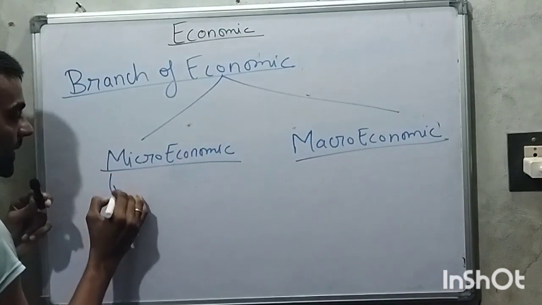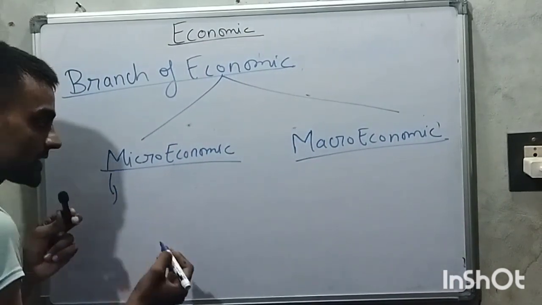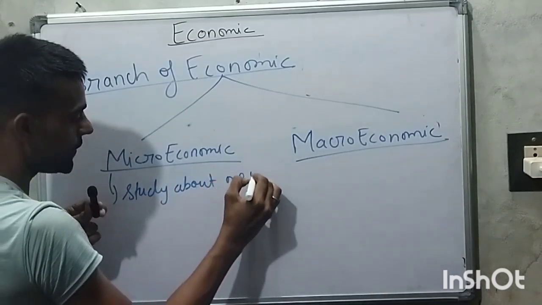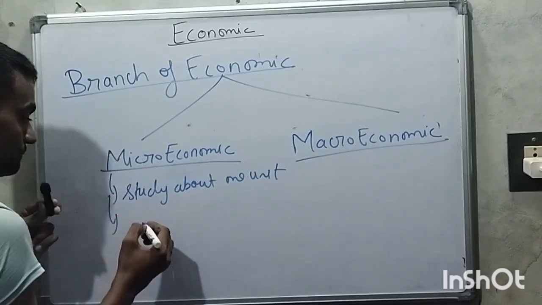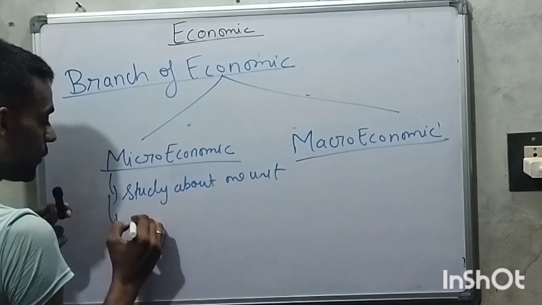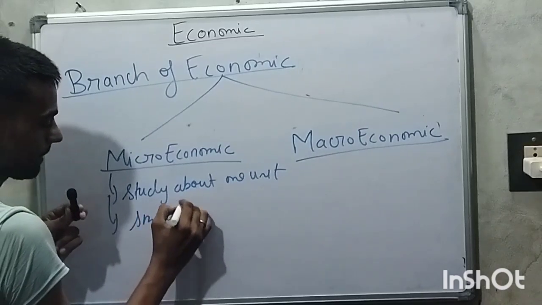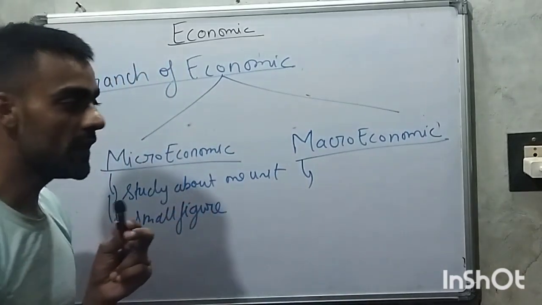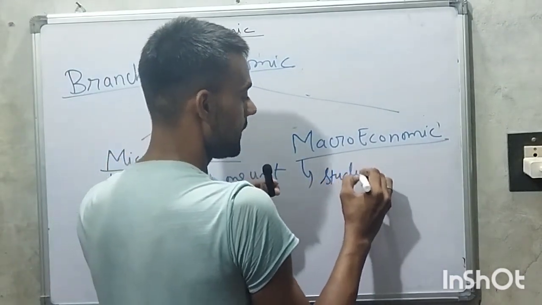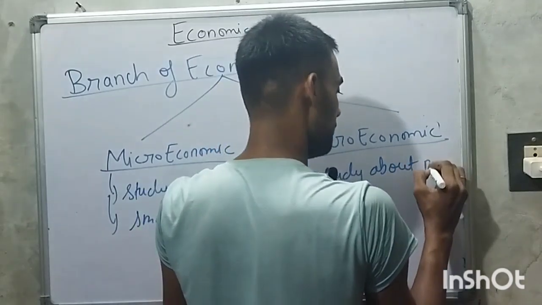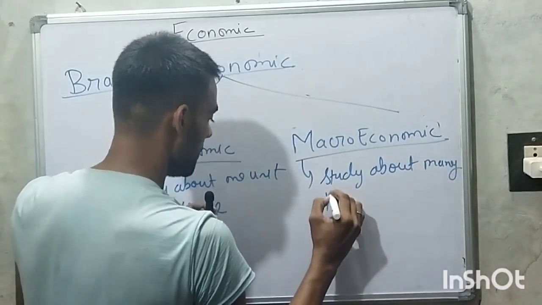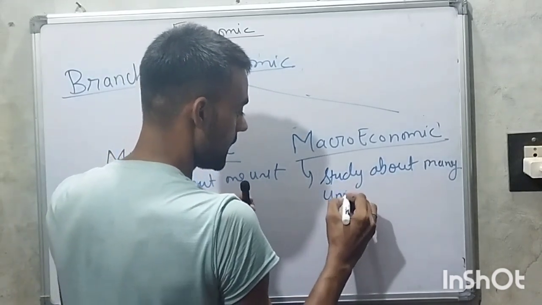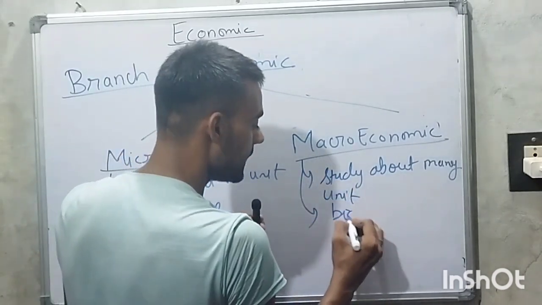In microeconomics we study one small unit, a small figure. In microeconomics we study many units. And the second one is a big figure.